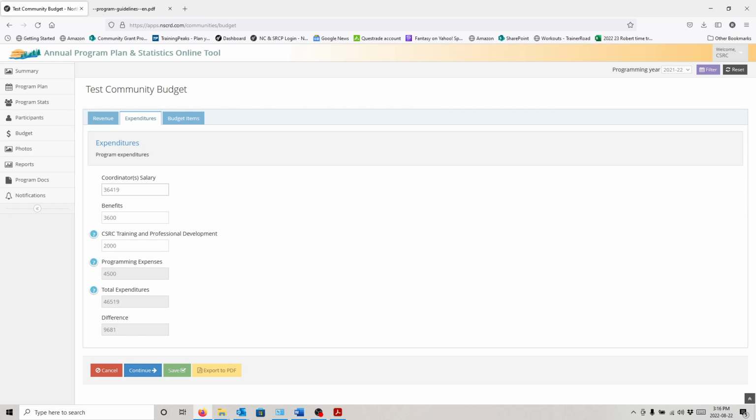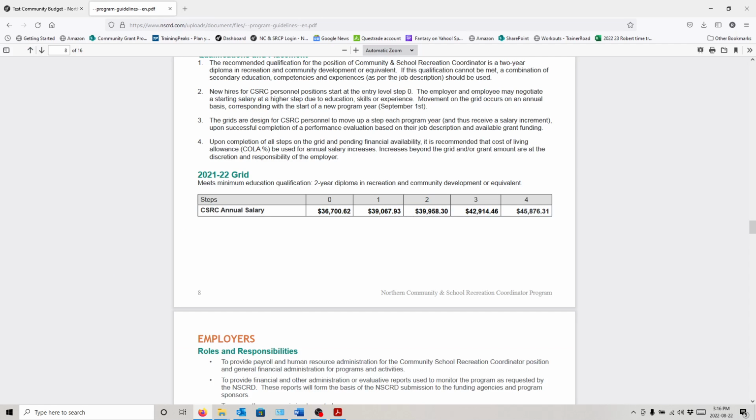All right, coordinator salary. If you're new, you need to know your salary. If you're not new, you also still need to know your salary. You cannot fill out a proper budget without knowing your salary. Now, that being said, it is usually part of the programs and guidelines and is on the annual agreement. So I'm going to go up here, and you can see that we do have a salary grid. This salary grid is the minimum.